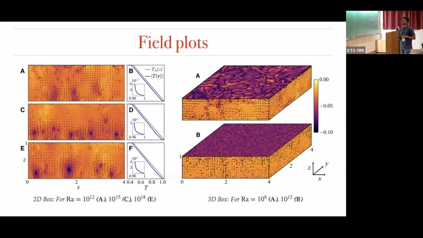And for 3D, we have gone up to 10 to the power 12. This is the 10 to the power 9 field, and as we can see, when we increase the Rayleigh number, these structures get finer.